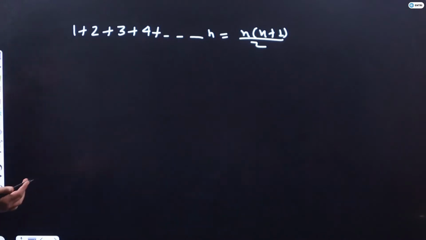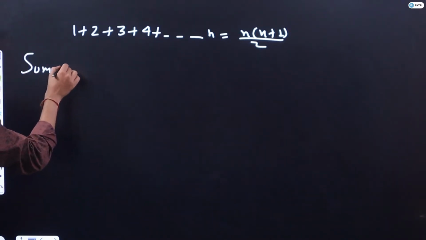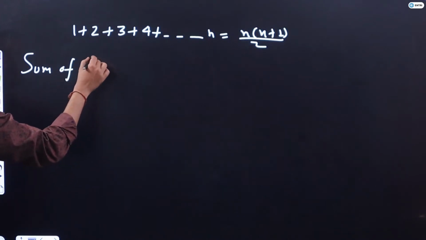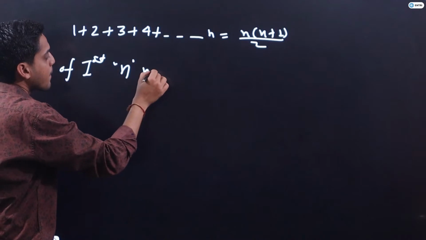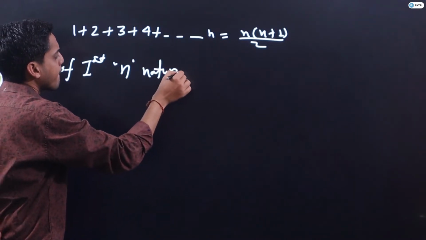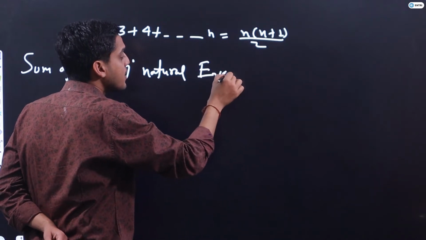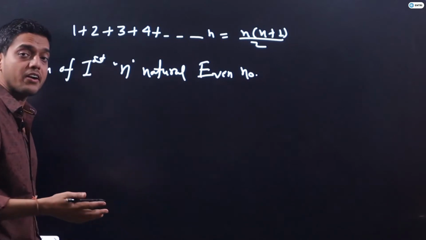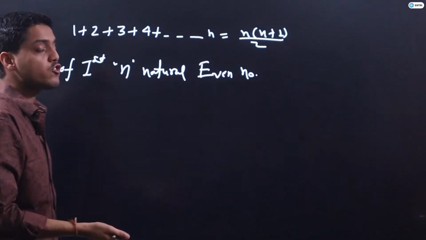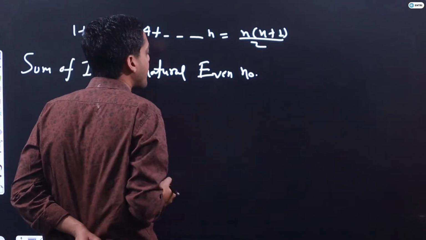But what if I ask you the sum of the first n natural even numbers? Now guys, it is very important. These things have been used directly in the GATE question of 2 marks. Okay, sum of first n natural even numbers is what?